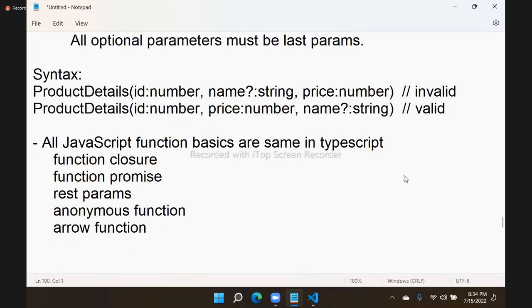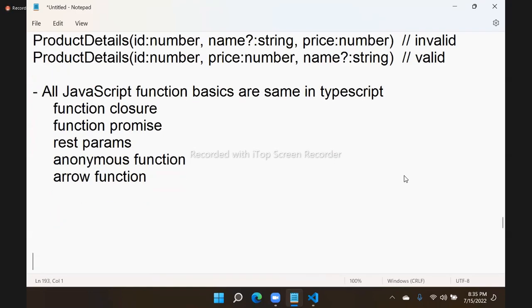No change. Everything else you learned about functions is the same. Only the return type, data type, and optional parameters are the changes in functions in TypeScript, right? So that is all the basics of the language. Now, what is the change here is, that means variables.